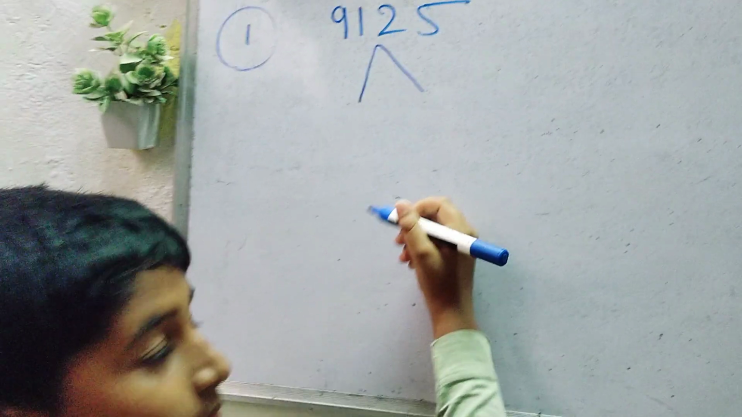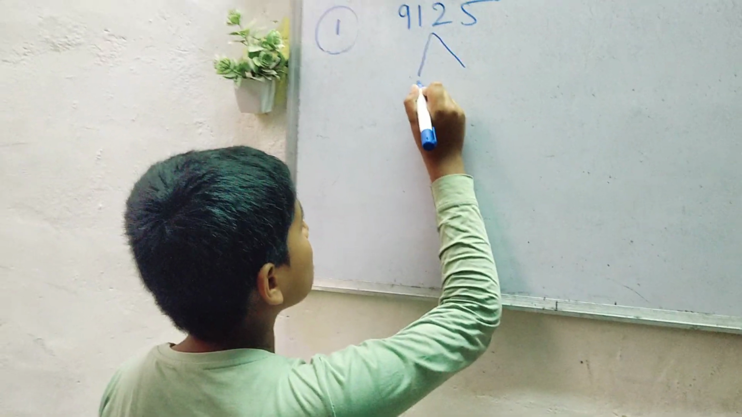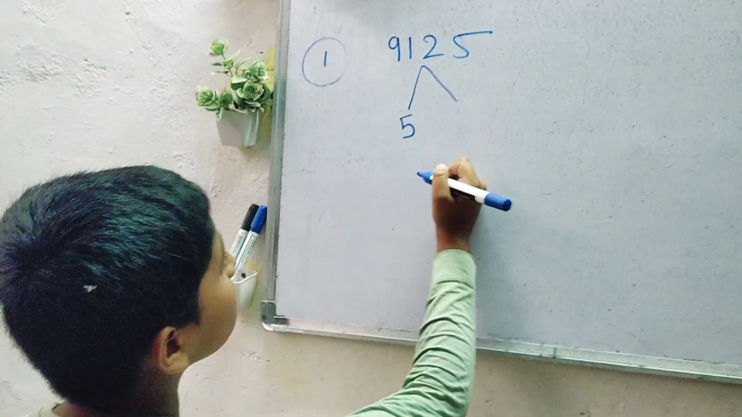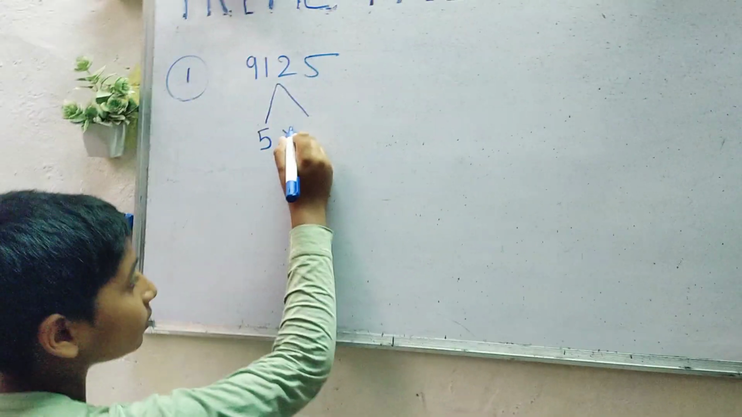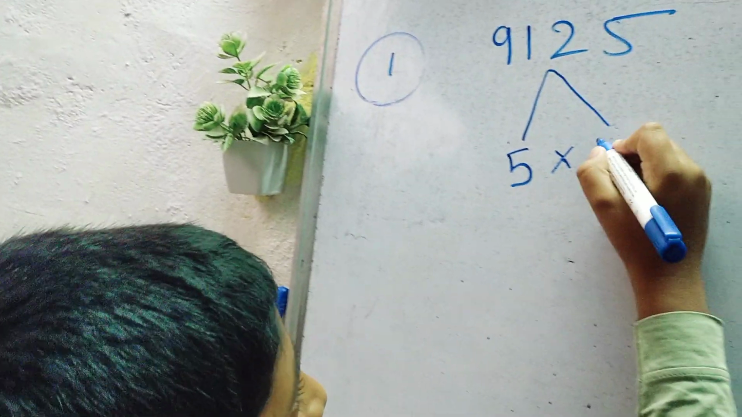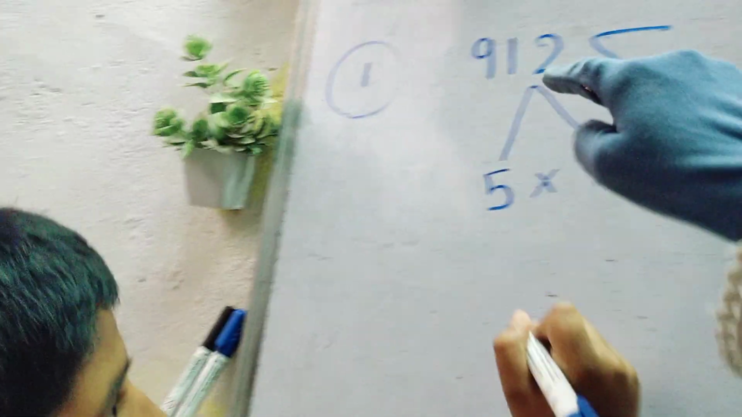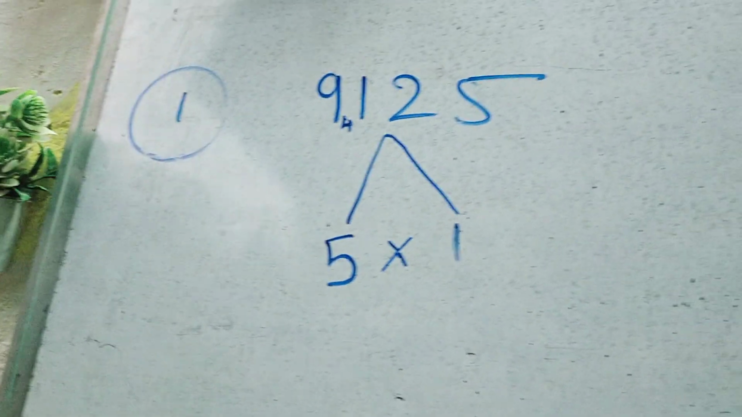Okay? Come on. 9125. So with which table first? 5 table. Come on, do it, Manohar. 5 into... write here into. If you don't write also, no problem. You can write as you wish. 5 ones are 5. So 4 will remain here, 41. Okay?